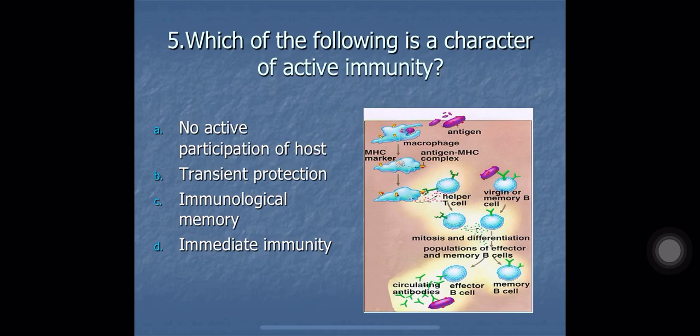Option number D, immediate immunity, is also false because in active immunity, it will take some time for the immune system to establish immune response, and so there is a lag period. The option number C, immunological memory, is correct because in active immunity, immune system cells are activated and memory cells are formed. So the correct answer here is option number C.